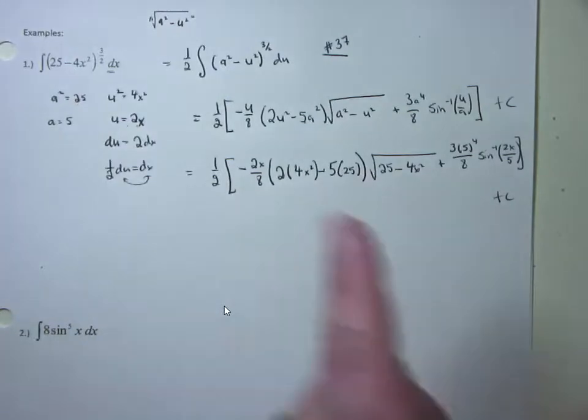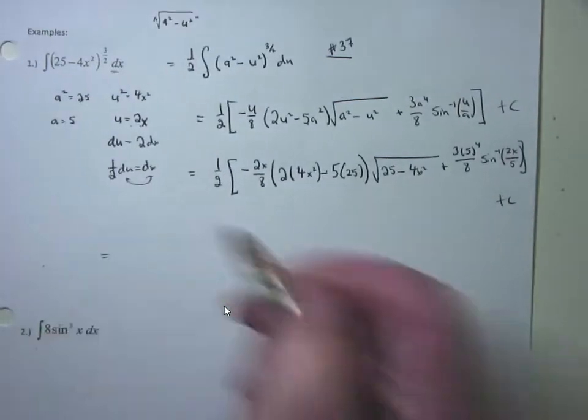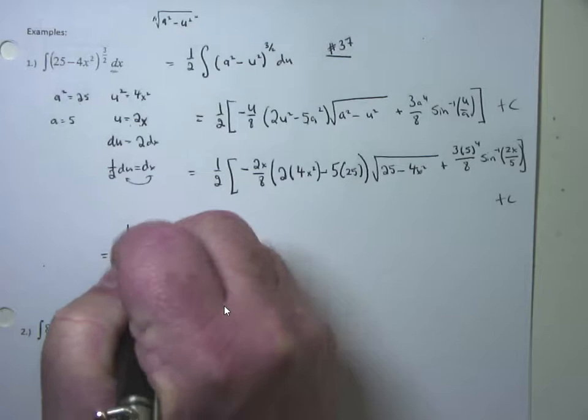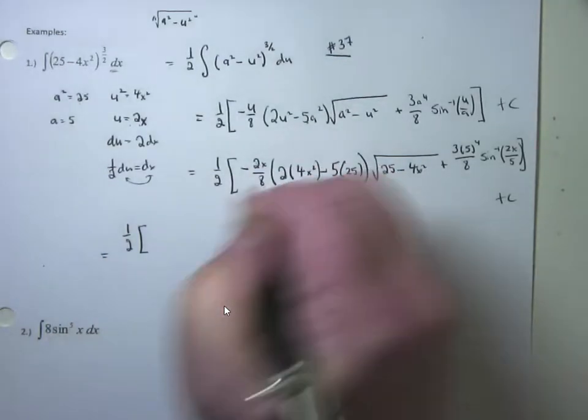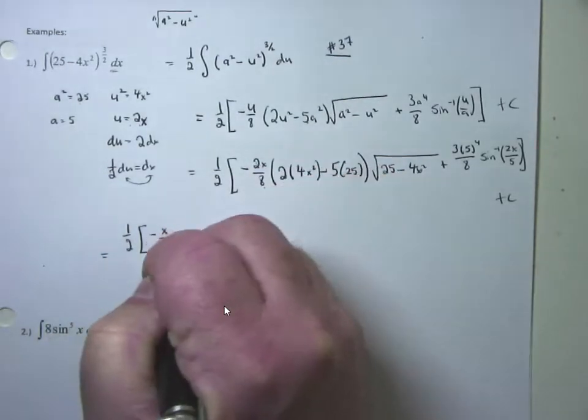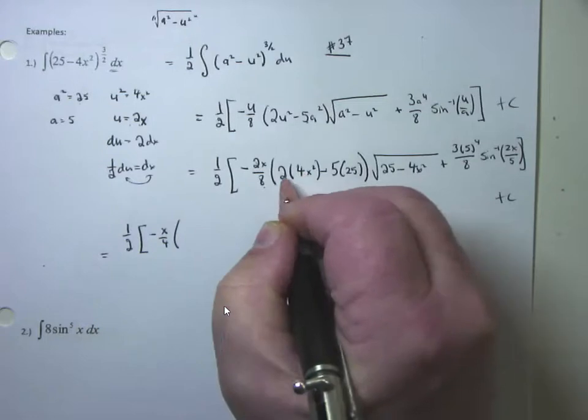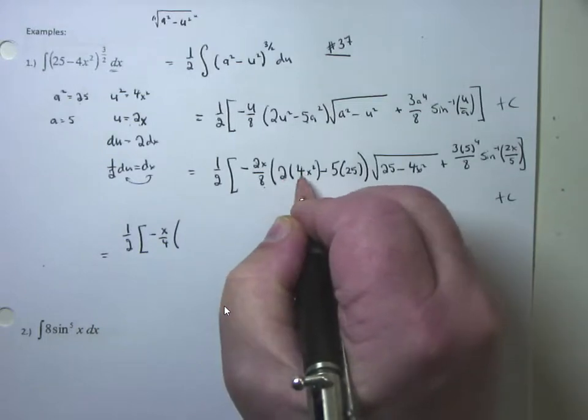So, the next thing I did was back substitute. What's the next thing I'm going to do? I'm going to clean it up. This will be 1/2 times... 2 goes into 8 4 times. That'll be negative x over 4, parentheses, 2 times 4.